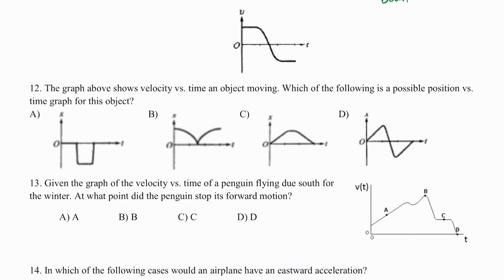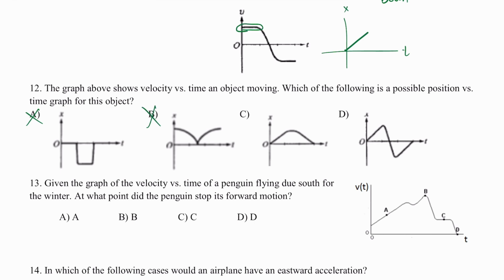Number 12 reads, the graph above shows velocity versus time for an object moving. Which of the following is a possible position versus time graph for the object? Now, there's some key identifiers on this velocity time graph. The first is that it has a constant positive velocity to begin with. Constant positive velocity on a position versus time graph will look like this. So I need my graphs to start with a shape that looks like that. So I can cancel out letter A and cancel out letter B.